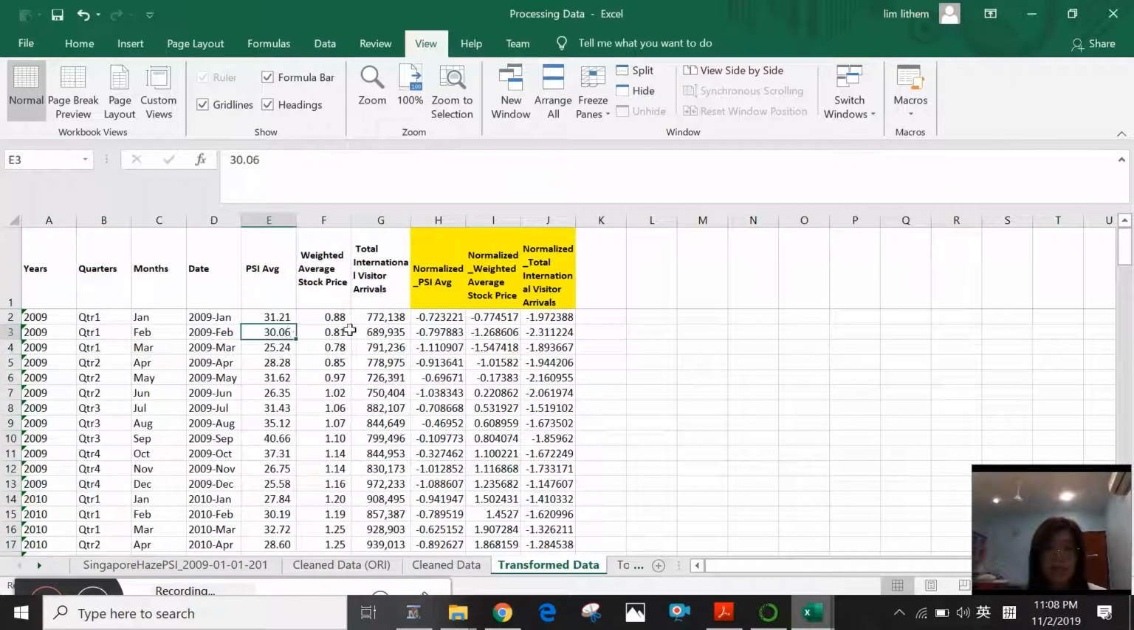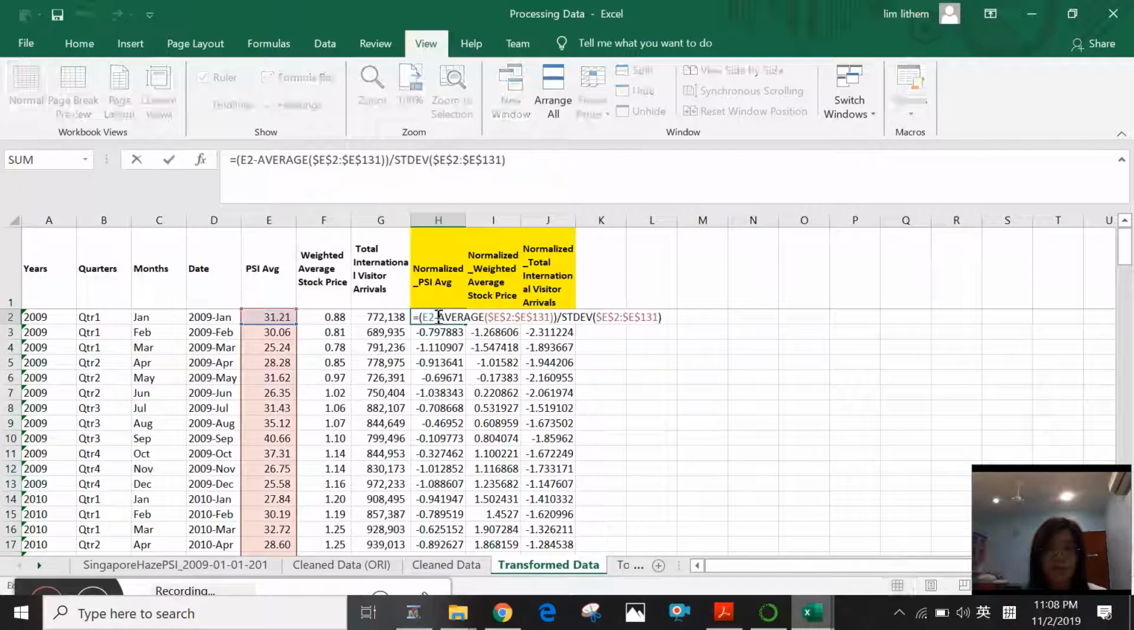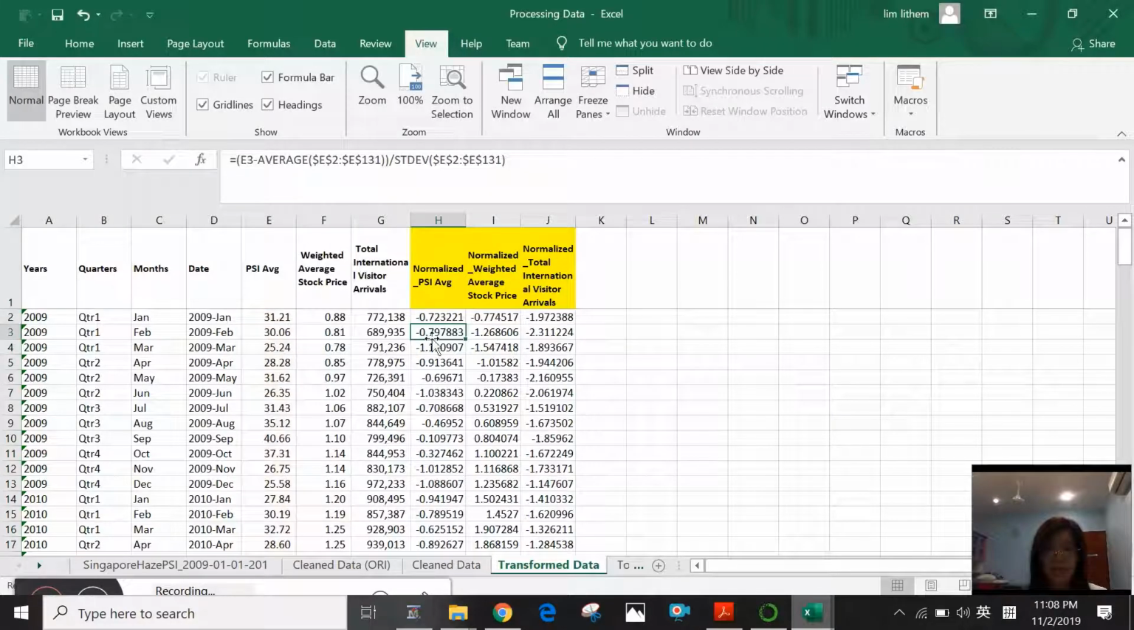So I normalized this data using the Z-score method, which is the data point minus the average of the sample means, and also divided by the standard deviation of this data set. And I got the normalized PSI average, the normalized weighted average stock price, and also the normalized international visitor arrival data.